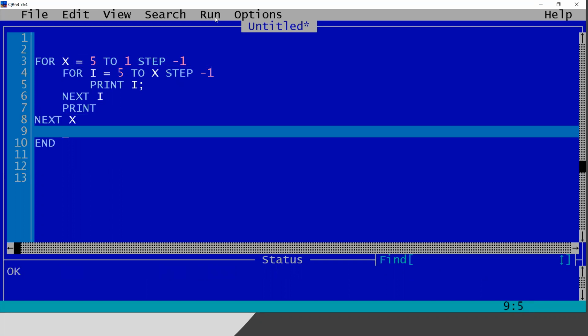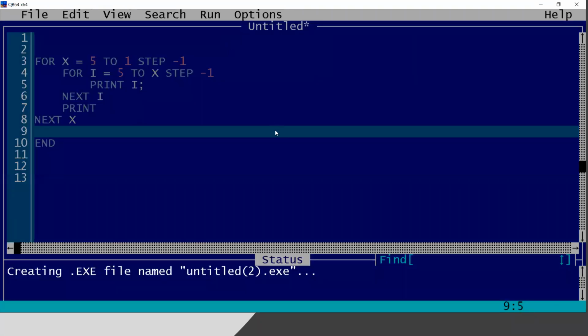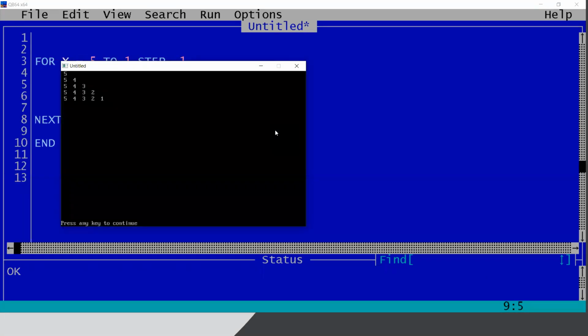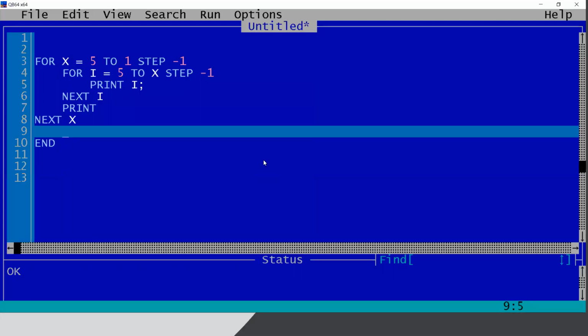That's all. Let me run the program once again. Look, it is printing the program correctly: 5, 5, 4, 5, 4, 3, 5, 4, 3, 2, 5, 4, 3, 2, 1. Correct. So let me delete everything again.